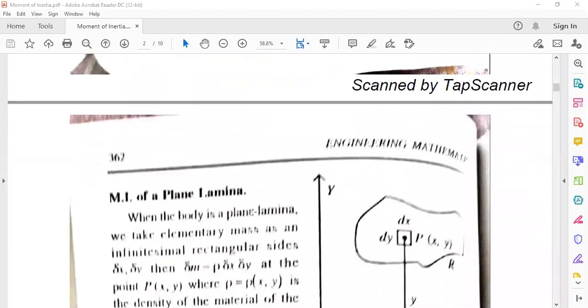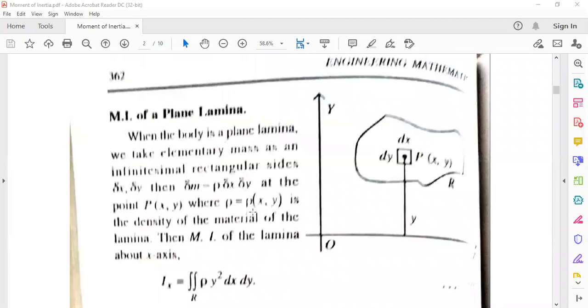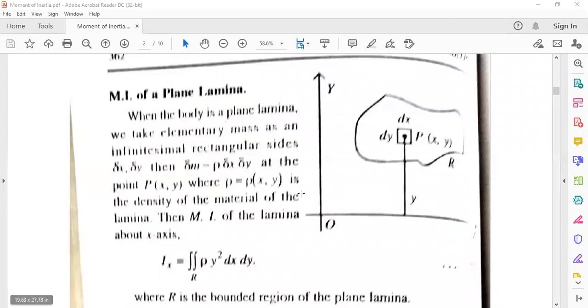So let us go for the plane. Plane means it is 2D, x and y. So we take a point P equal to (x, y). Here dx is the small length in the horizontal direction and dy is the small length in the vertical direction, so it gives a rectangle shape.